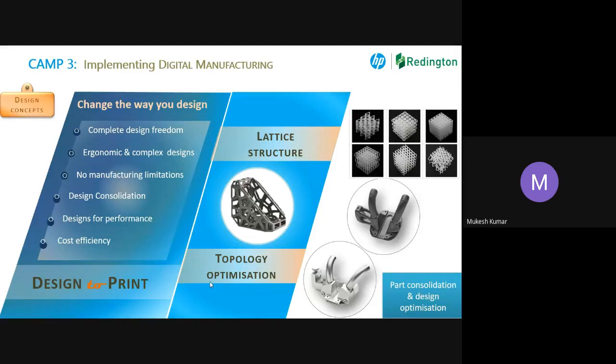I will give you an example of this particular part, which is on the downside. This particular part was an assembly of around 8 to 10 parts. The part was manufactured and assembled through conventional manufacturing, but there was still a challenge. HP has a number of production centers, and this is the part, a drill extraction tool.